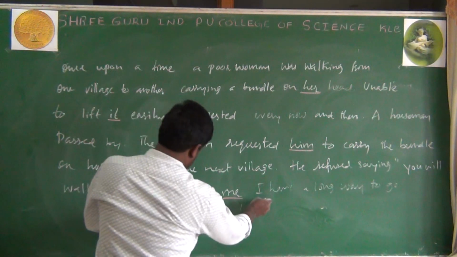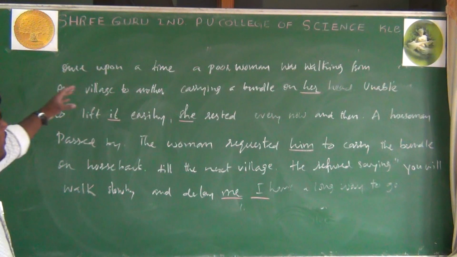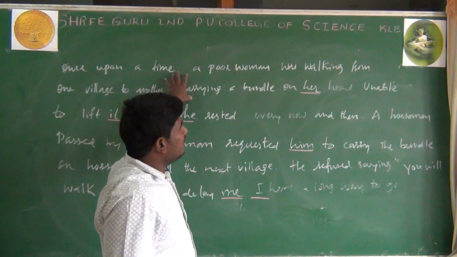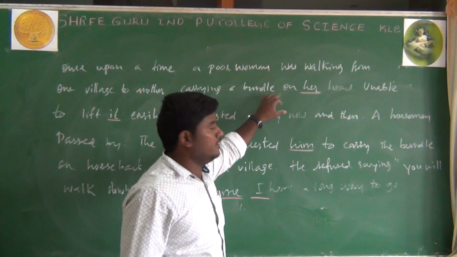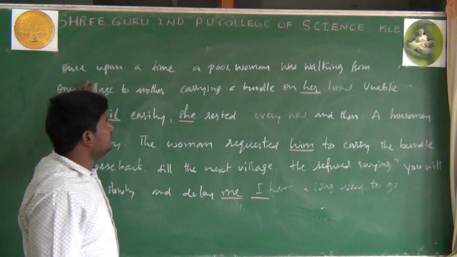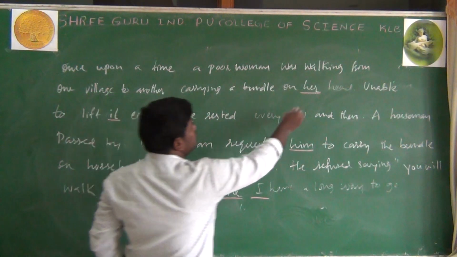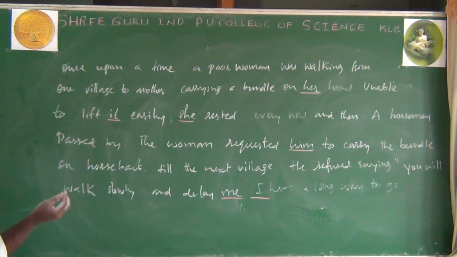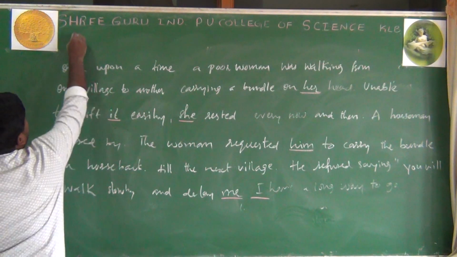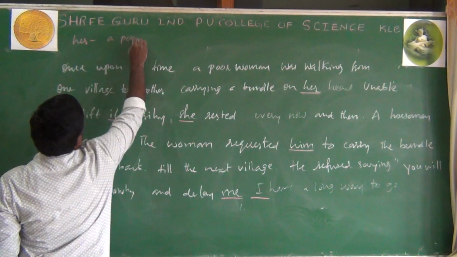So look at the underlined words here. Once upon a time a poor woman was walking from one village to another, carrying a bundle on her head. So we are talking about the woman who was walking from one village to another. Her means what here? Poor woman. So how they will ask in the exam, what is her? Her means a poor woman.